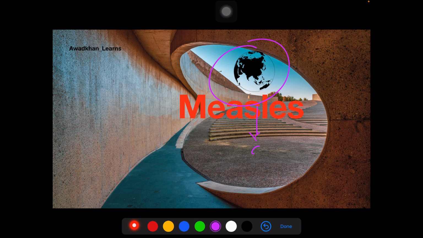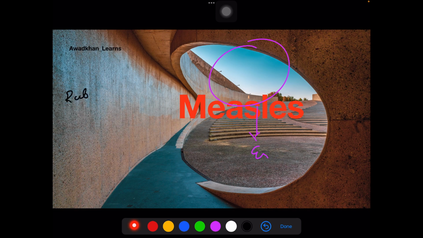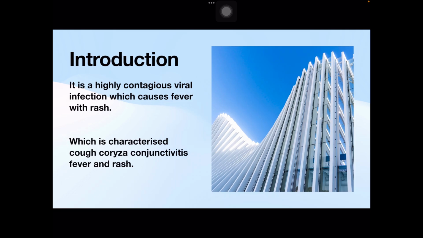Endemic all over the world. And don't get confused between rubeola and rubella. Rubella is also known as German measles. Okay. Introduction: it's a highly contagious viral infection which causes fever with rash, characterized by cough, coryza, conjunctivitis, fever and rash.